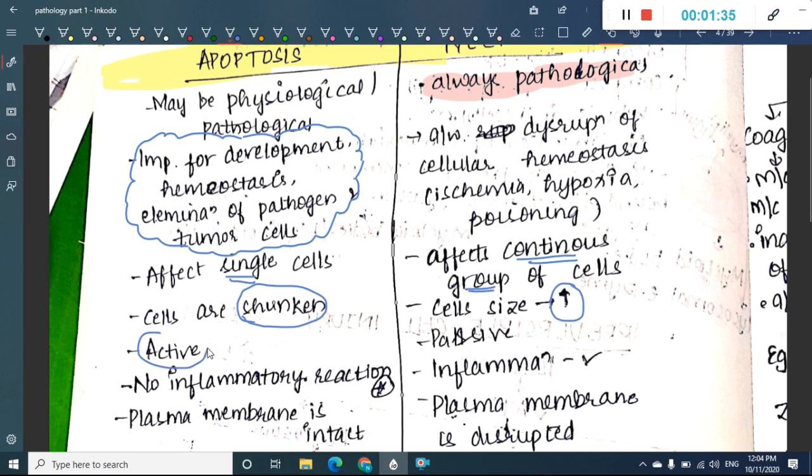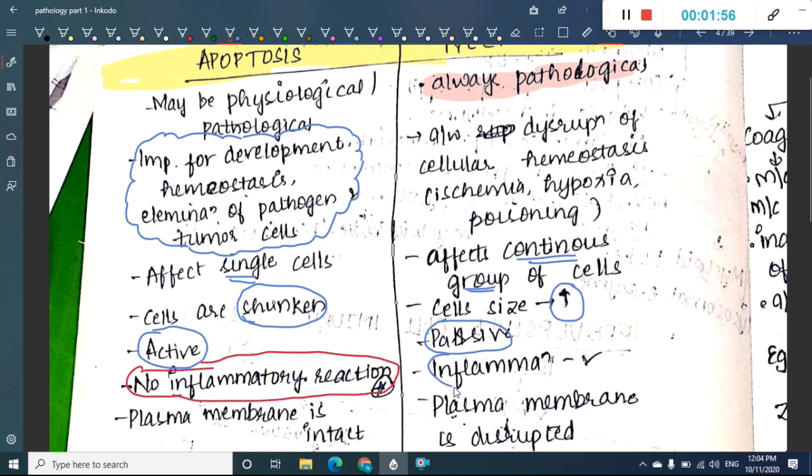Apoptosis is an active process, necrosis is a passive process. In apoptosis there is no inflammatory reaction. This is important. The question has been asked many times. In apoptosis there is no inflammatory reaction, whereas in necrosis an inflammatory reaction is present.